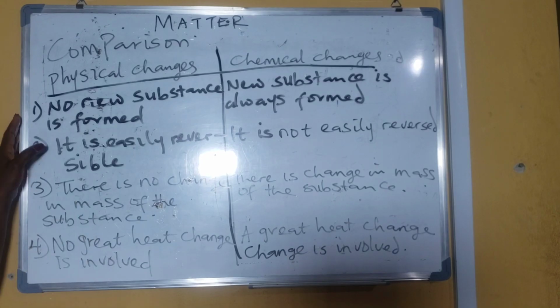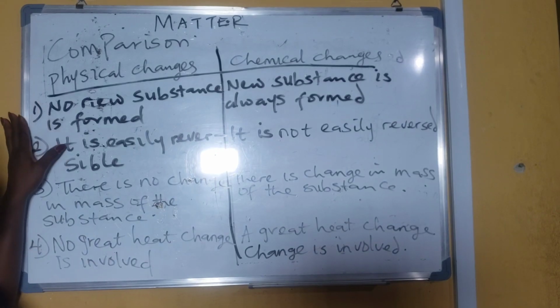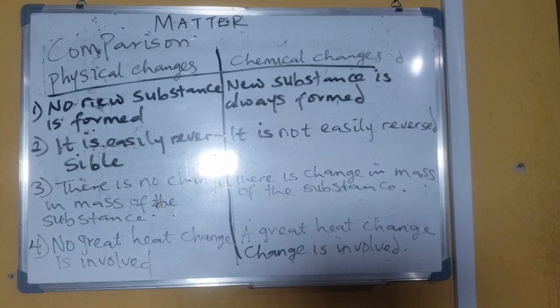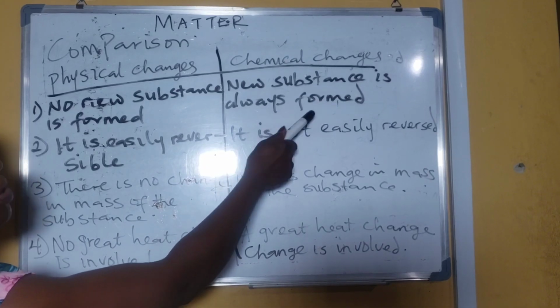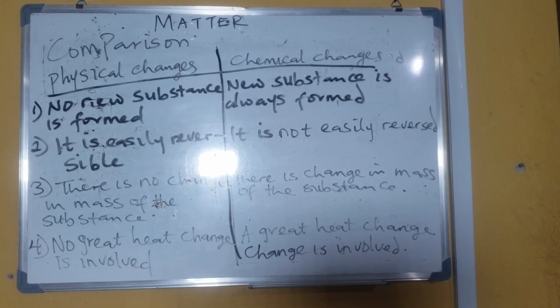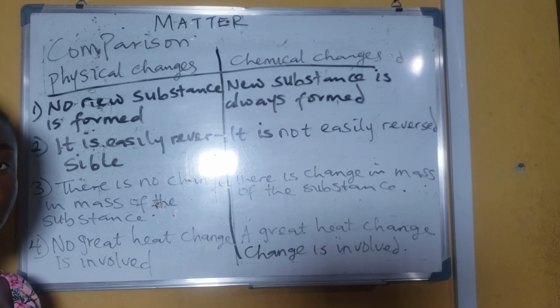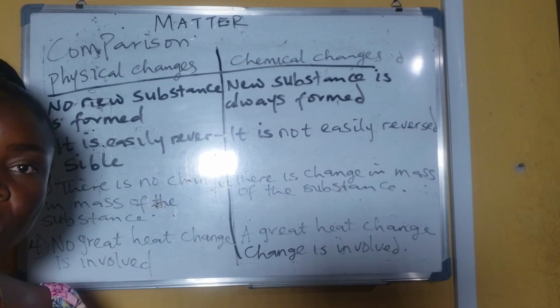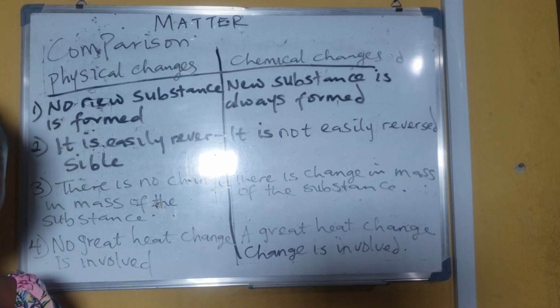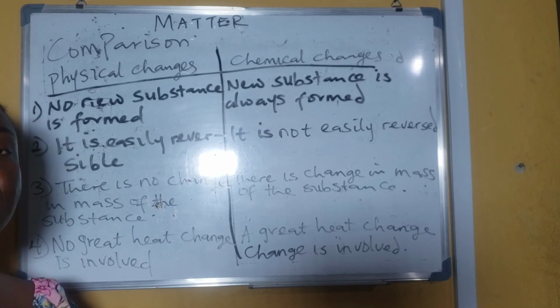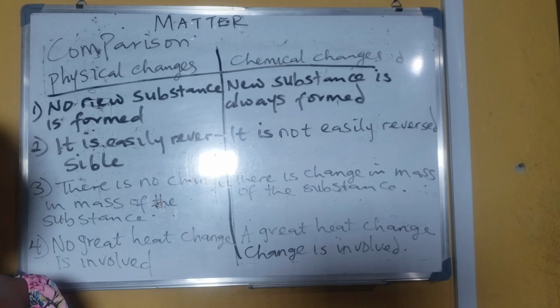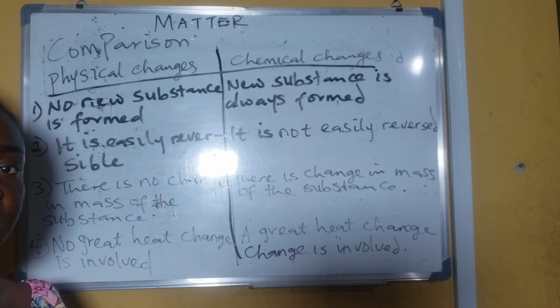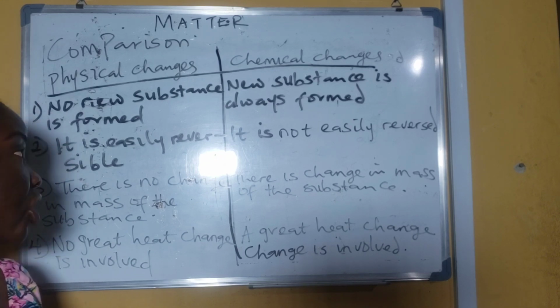These are the comparison. In physical change, there is no new substance that is formed, whereas in chemical change, new substance is always formed. Remember the examples I gave. For example, when you melt ice, there is no new substance that you form. What you had earlier was water, a solid water, which is ice. Then when you melted it, you now had liquid water. All of it is still water, so you do not form any new substance.